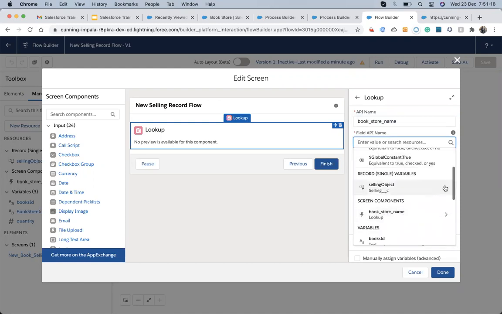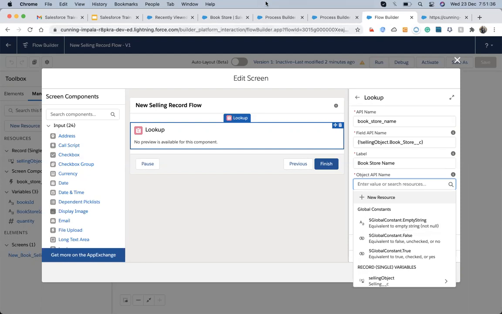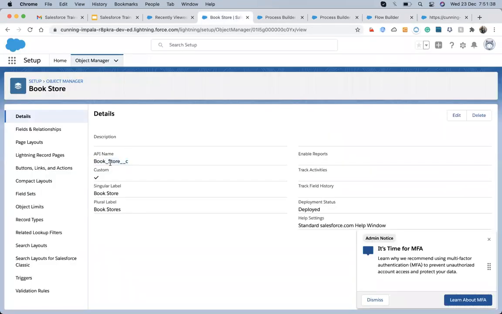Okay, that object API name. Here the name of the object. Yeah, just enter the name of the object.